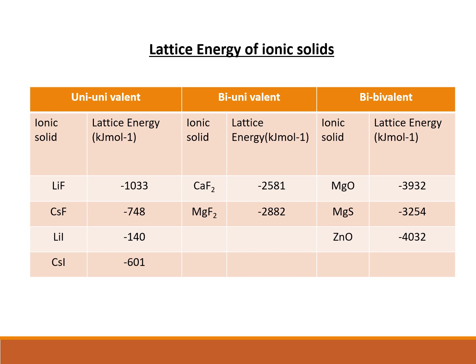We know both are unipositive, and in the case of lithium ion, that single positive charge is located on a smaller area, whereas in the case of cesium, that single positive charge is located over a larger area. So the charge density is high in the case of lithium, and that is why there is a higher extent of attraction and higher lattice energy.